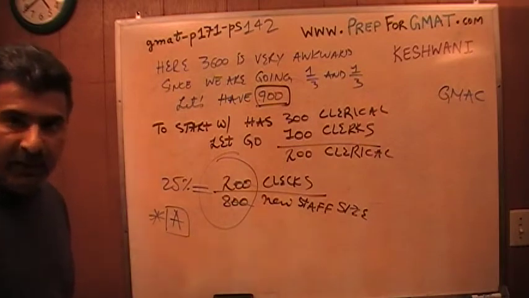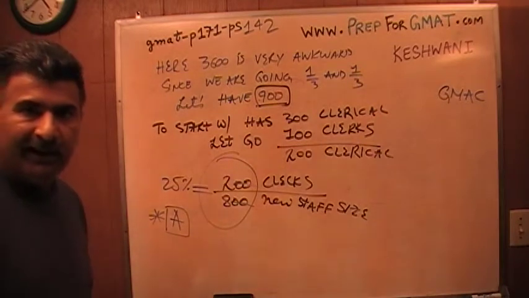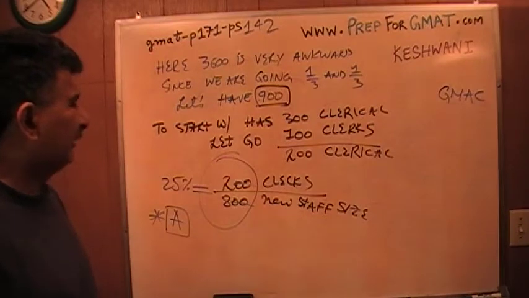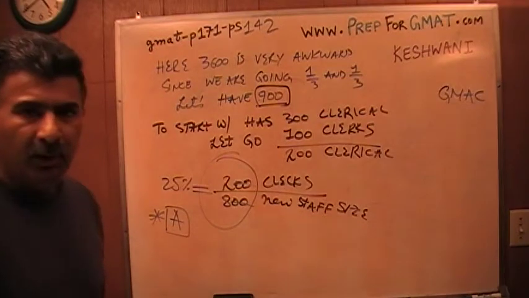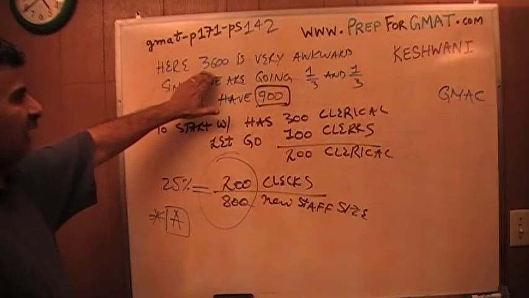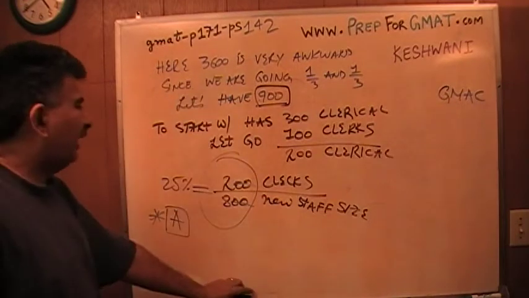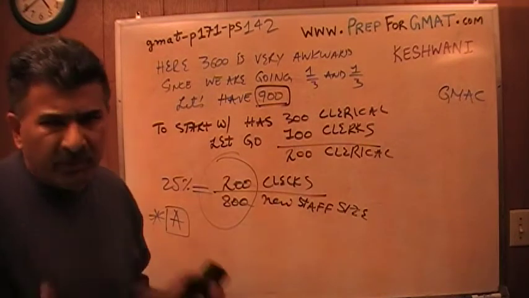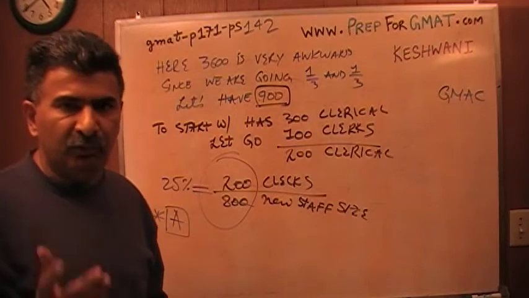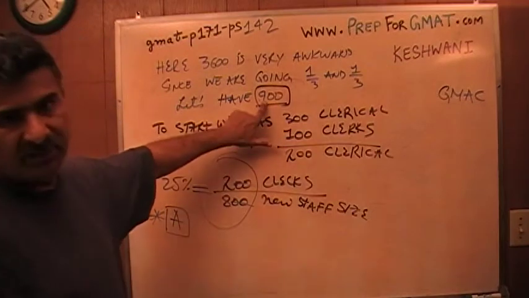There is another way of doing it, of course, the algebraic way, the proper way, the academic way. I'm not going to do it that way. That will be a miserable way. It will be a waste of time. It's very simple. Let me give you a recapitulation. We are told that there are 3,600 people to start out with. I could have done it with 3,600, but it will serve no purpose. Any multiple of 9 would do the job. I could have had only 9 people to start out with.